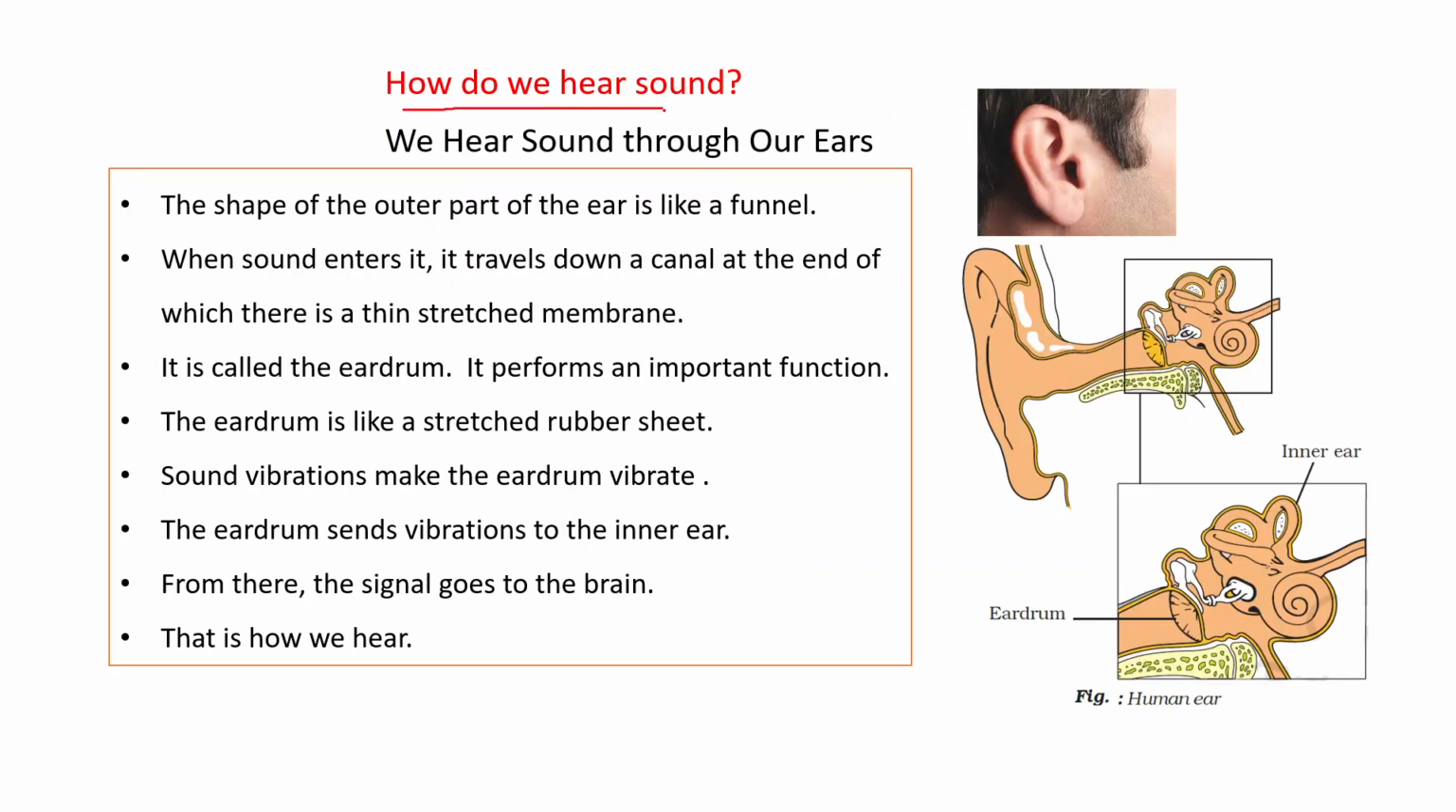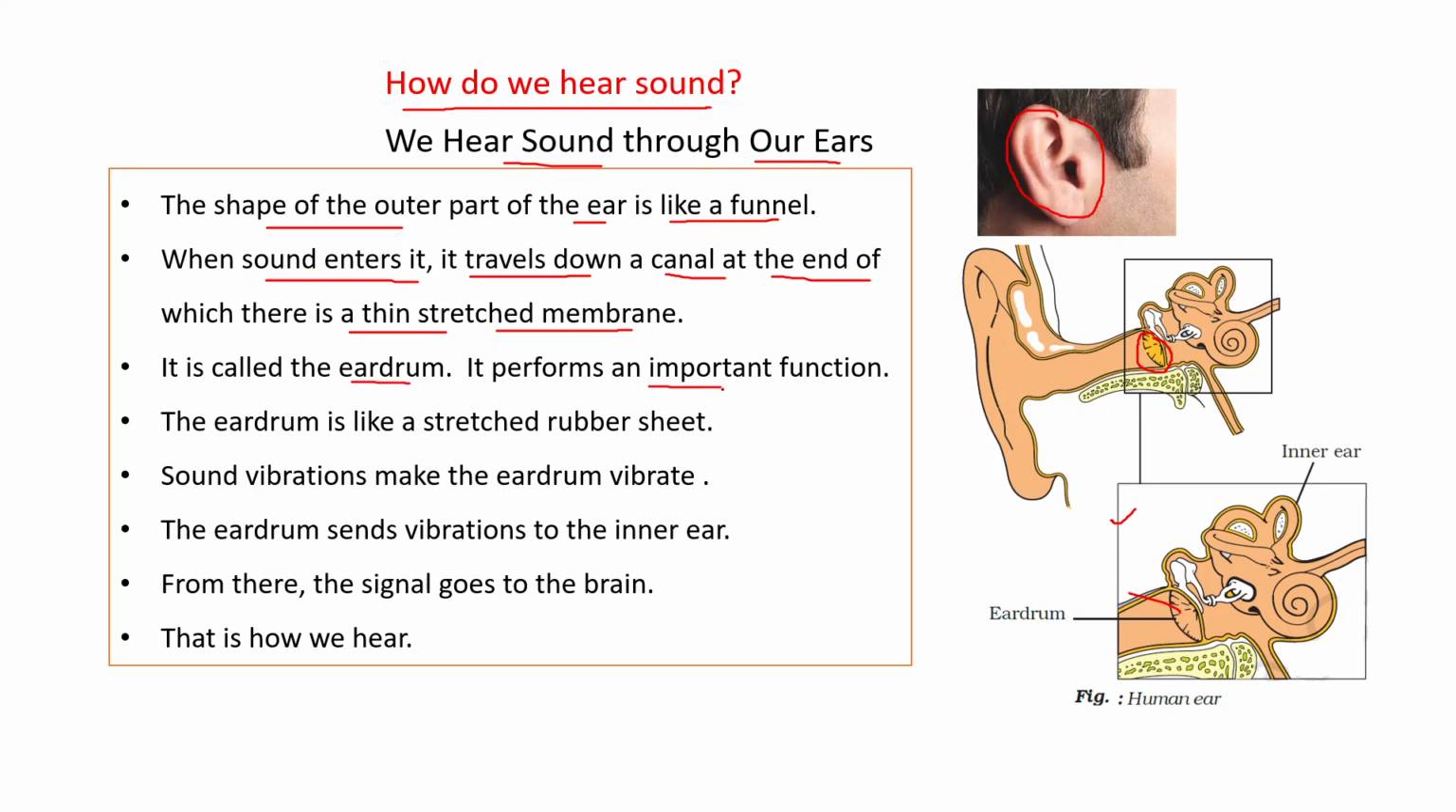Now, how do we hear sound? We all know, we hear sound through our ears. The shape of the outer part of the ear is like a funnel, like this. This is the outer part of our ear. When sound enters it, it travels down a canal at the end of which there is a thin stretched membrane. See this diagram? This is a stretched membrane. Its enlarged form is this one. And this stretched membrane is called the eardrum.